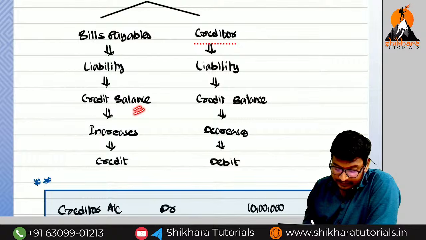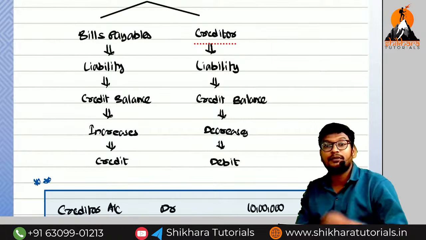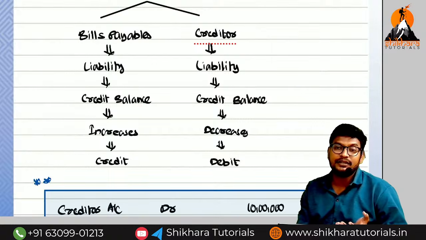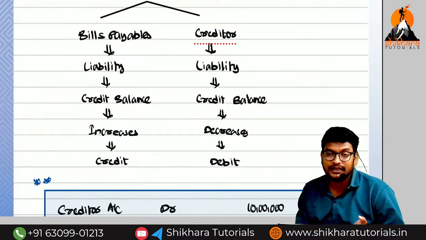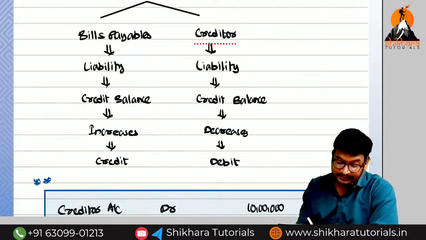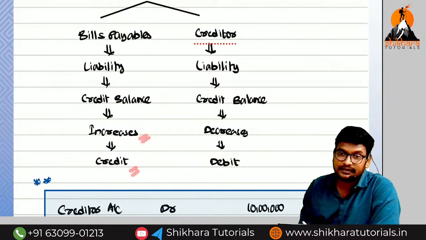Liability. Having which balance, amma? Credit balance. Sir, bills payable now only come into the picture. What is the meaning of bills payable? Asset or liability? Liability. Will have which balance? Credit balance. Increases or decreases, amma? Increases. For that reason, what we need to do?